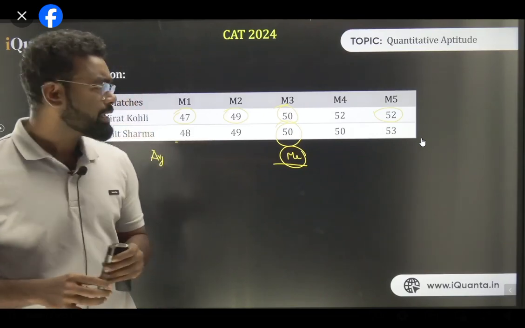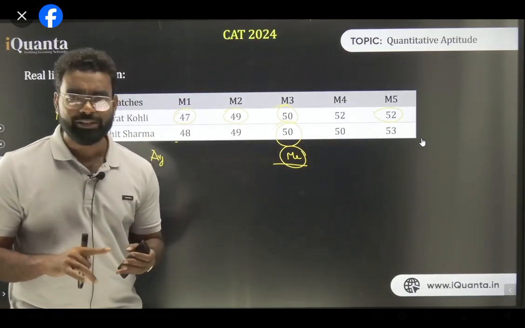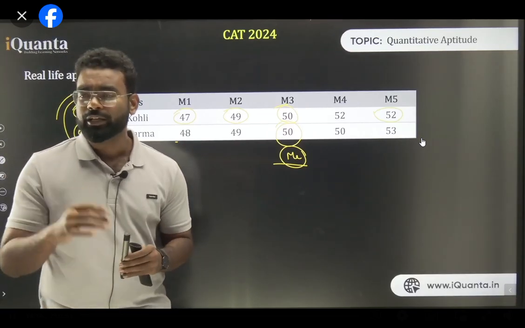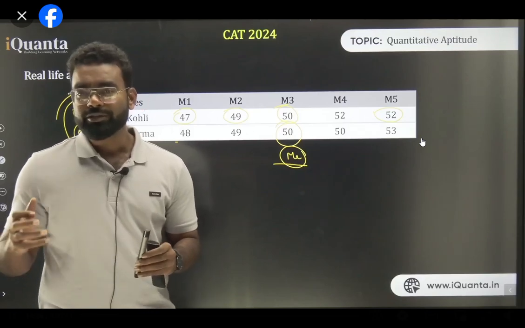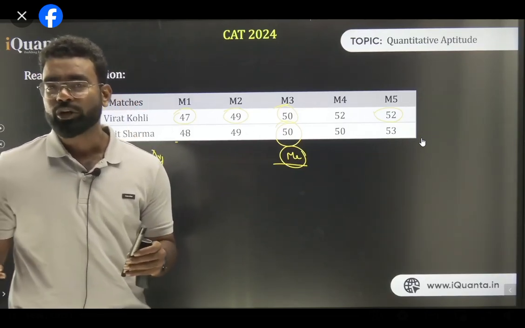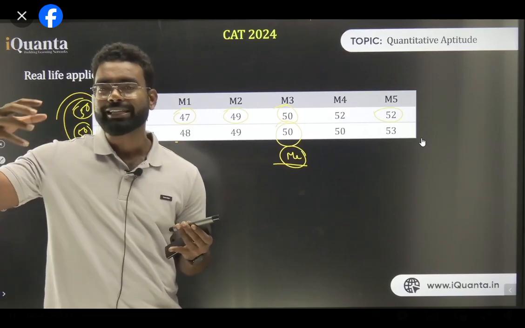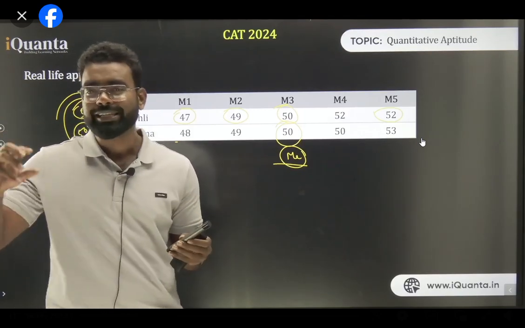Yes, mode is something. Here the mode is 50 and the mode is 52, but mode is not based on this. Like if your mode is more or less, it won't make much difference. Trust me on this, because mode is used in some other cases. Now I will give you another question where we use mode. In real life examples we generally use mode, especially in cases like our t-shirt size, like 42 and 44. So mode is basically where the highest frequency lies, right? So your t-shirt size, let's say 42, 44. All these things are modal values.